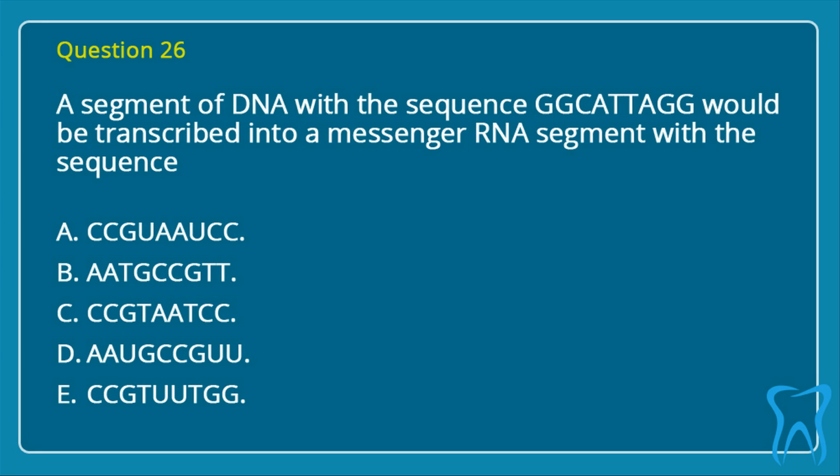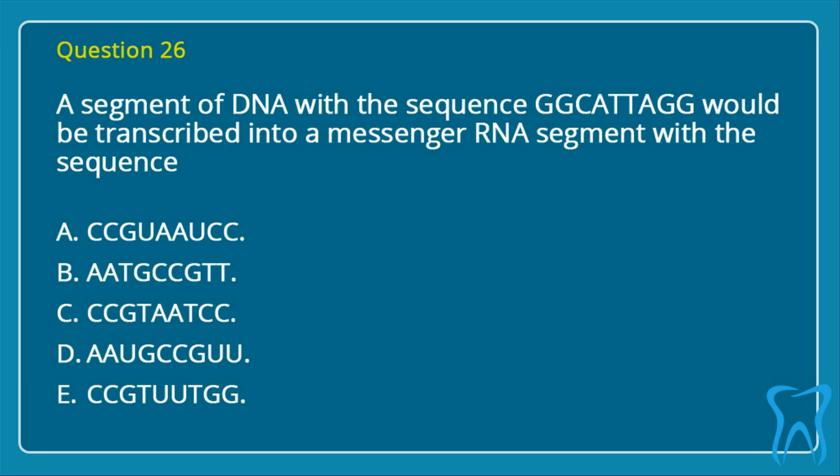Question 26. A segment of a DNA with the sequence GGCATTAGG would be transcribed into a messenger RNA segment with the sequence A. CCGUAAUCC. B. AATGCCGTT. C. CCGTAATCC.